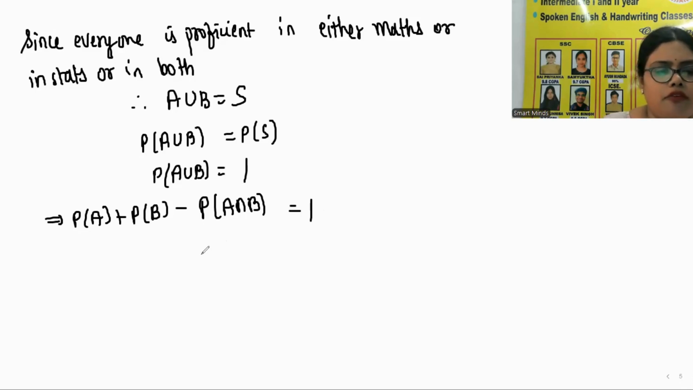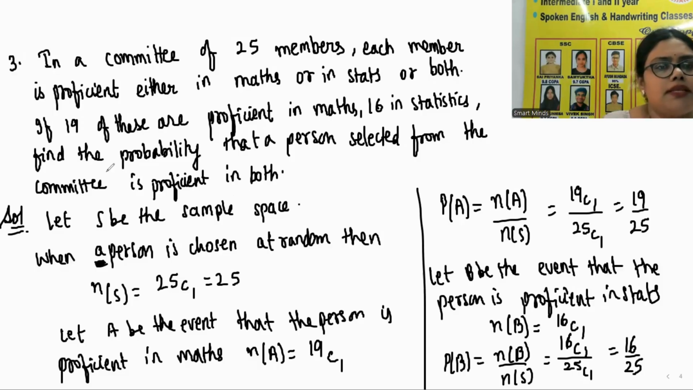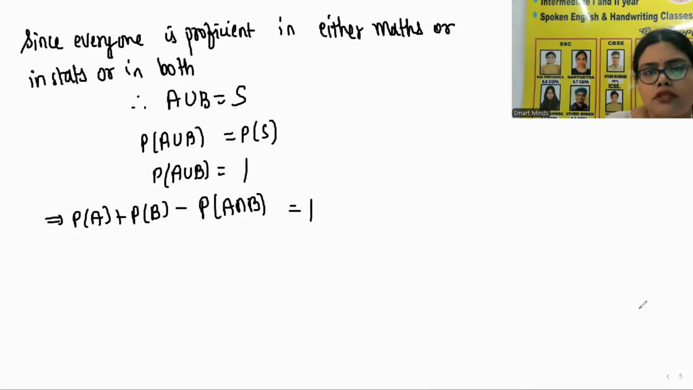Now what do we have to find out? We need to find out P of A intersection B. See what they are asking. Find the probability that a person selected is proficient in both. Whenever you get both, that means you want intersection. So we need to find out P of A intersection B is equal to how much?